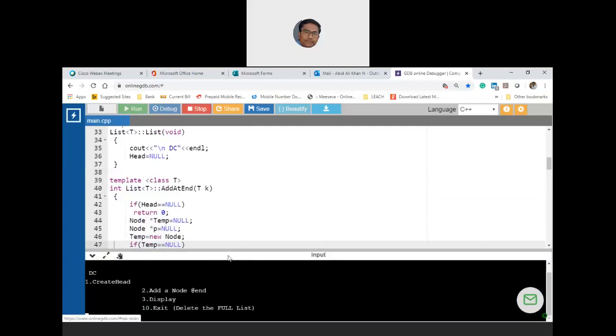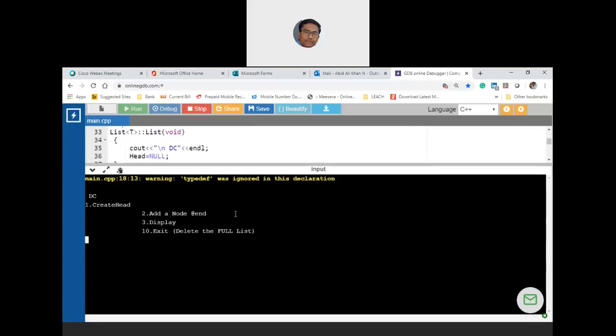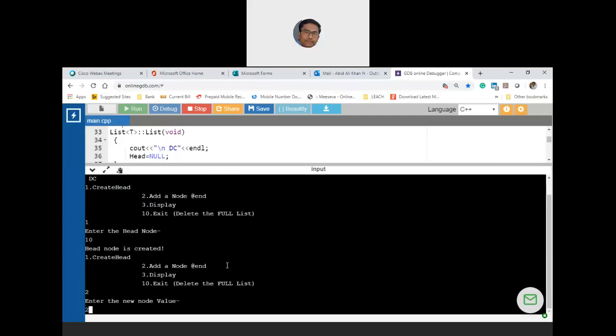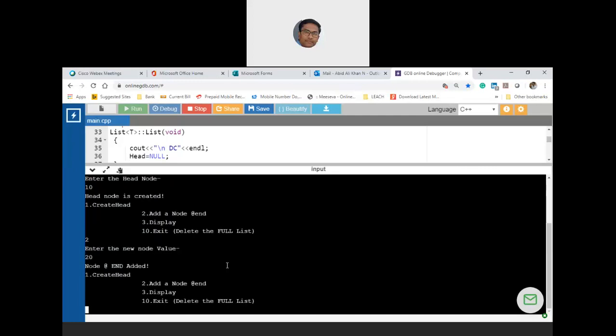Okay, so let us create the head node with probably multiples of 10. Now let us add one node. Let us say this is 20. Now let me add another one. Let us say it is 30. And then let me display. So 10, 20, 30. Okay.